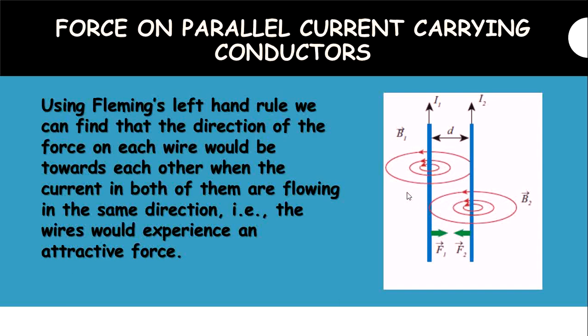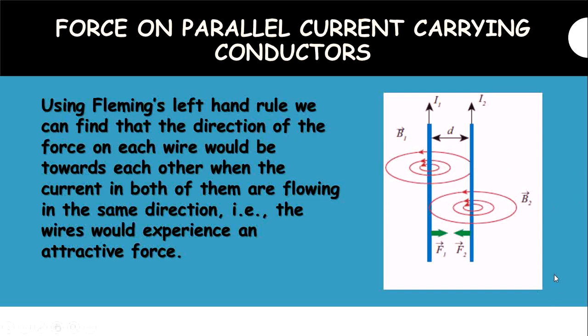Then what happens to the first conductor? The first conductor will experience a force due to the magnetic field of the second conductor. Hence, the forces experienced by the two conductors will be equal in magnitude but opposite in direction.